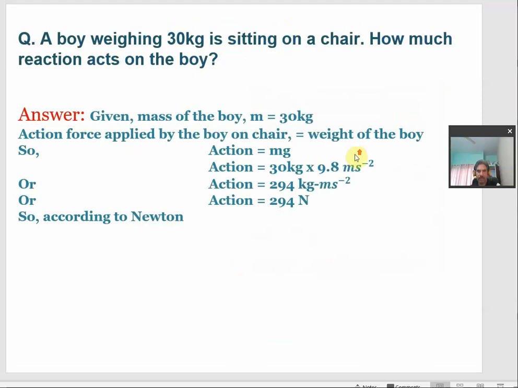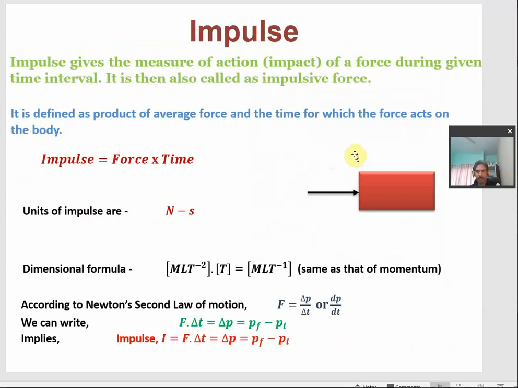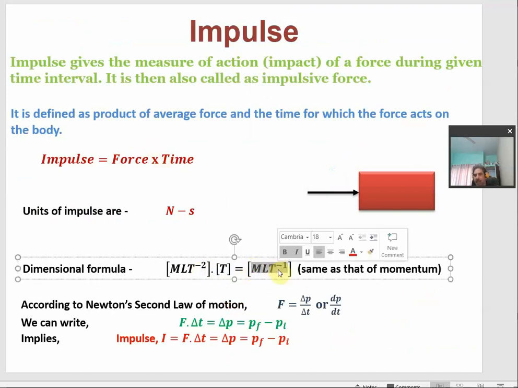So, we are using the same dimensions for the force, M L T^-2, and here the dimensions for time. Whenever we adjust these similar parameters, time with time, it becomes M L T^-1. So, this is the dimensions for the impulse. You can observe that this dimension is same as the dimension of the momentum.